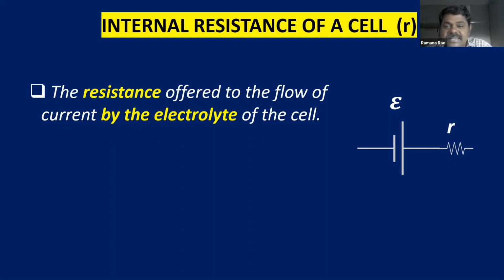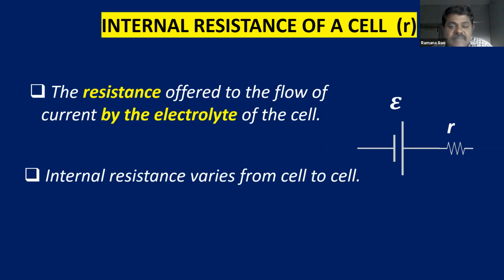So internal resistance is the property of the electrolyte. It depends upon the nature of the electrodes. The resistance offered to the flow of current by the electrolyte of the cell is known as the internal resistance of the cell. It is represented with small r.